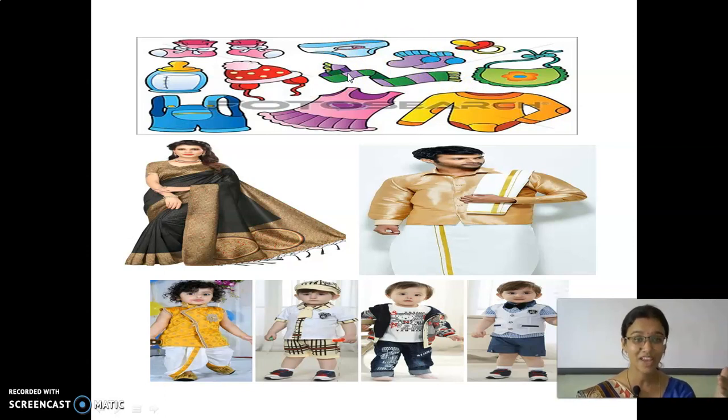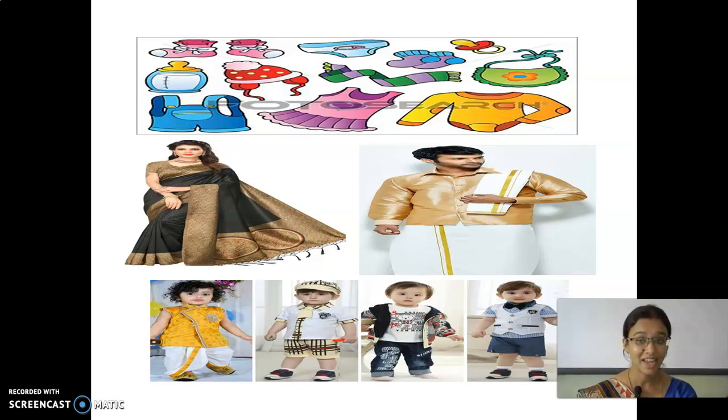The dresses also vary according to the functions and festivals. If it is a marriage function, we will be wearing a vest and a sari. If it is a birthday party, we will be wearing modern dresses. While coming to school, you wear a uniform. If it is annual day, we will be wearing colorful dresses. So the dresses which we wear vary according to the time, function or occasion.